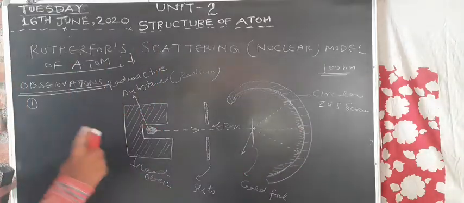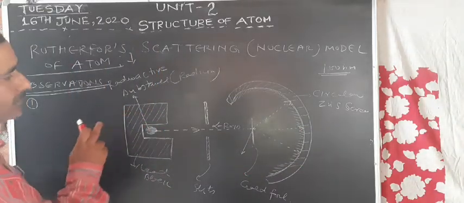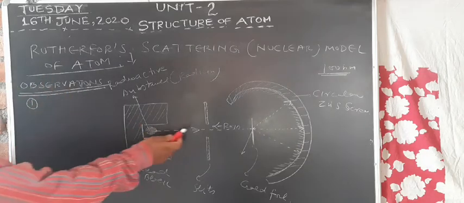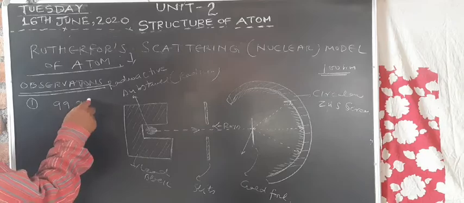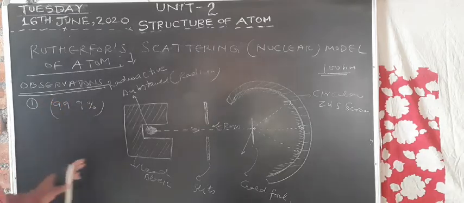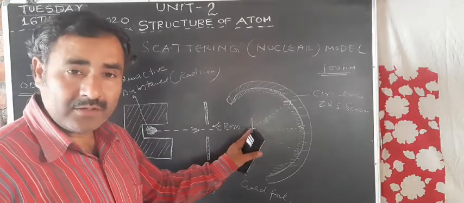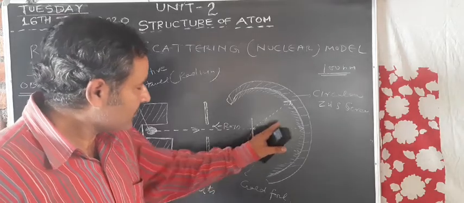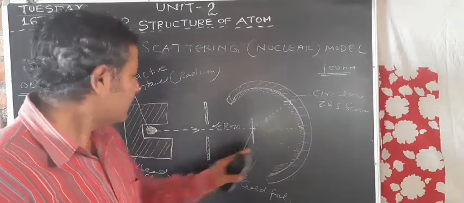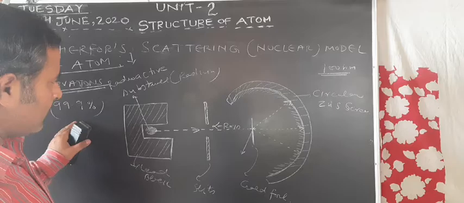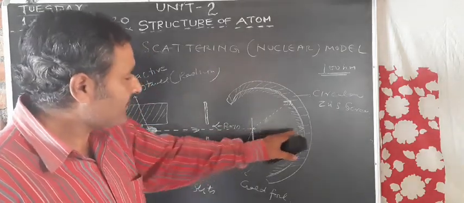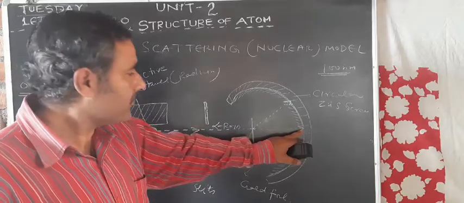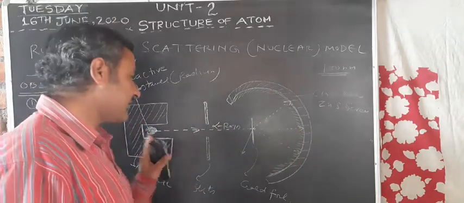The first observation of Rutherford's model of atom is that most of the alpha particles, alpha rays, that is 99.9% of the alpha rays, strike this gold foil without making any deflection and pass here. Means most of the alpha particles pass through this gold foil without making any deflection and strike here. It is the first observation of the Rutherford scattering experiment.